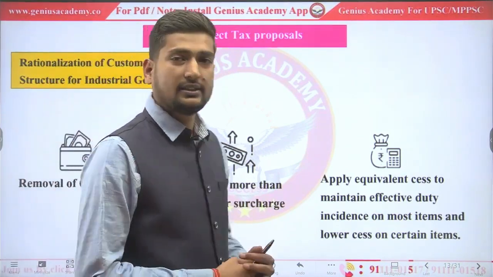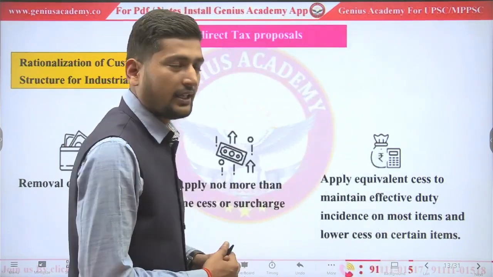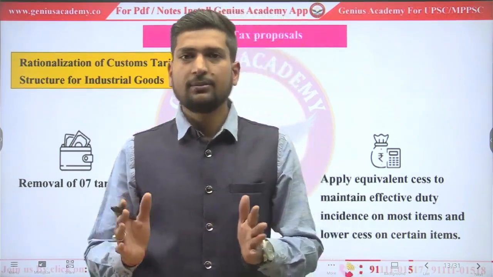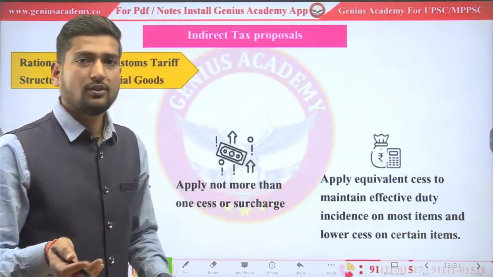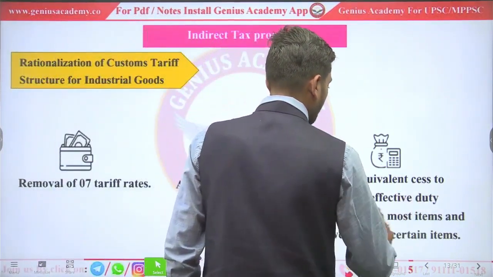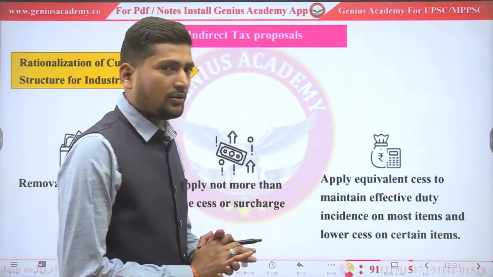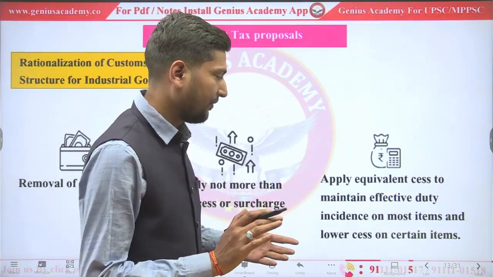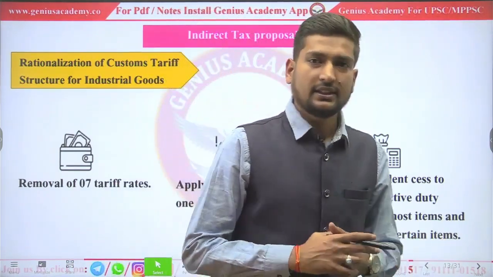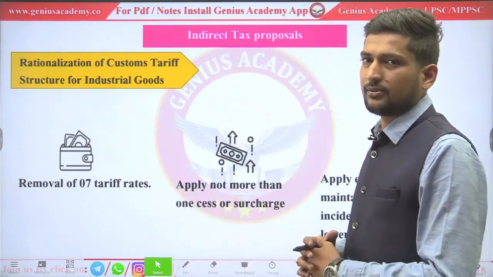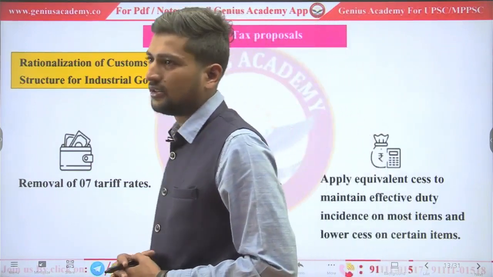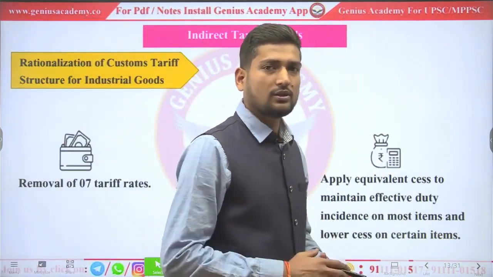What is cess? It is the tax on tax, and it will directly go to central government. Cess is not distributed between center and states. It is overall under the control of central government. Apply equivalent cess to maintain effective duty. Cess should be equivalent and well defined. Lower cess on certain items. Those items are necessary goods which are of consumer purpose and used by middle class. So government should lower those cess on them.